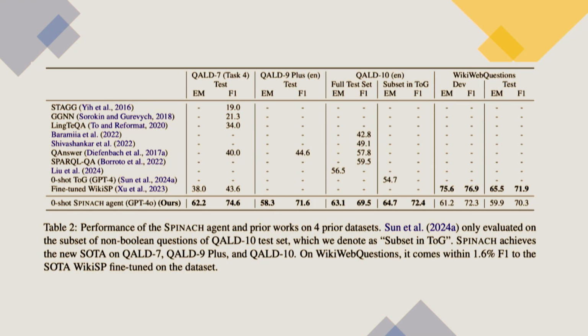So we profiled how this works on different data sets. We profiled this on previous data sets as well as the new data set we constructed. On previous data sets, it beats all the other systems we had out there on Wikidata. The only one it didn't beat was the WikiSP fine-tuned on the same data set. And again, this leads to all the annotation problems we saw earlier. The fine-tuned model is able to understand some of these useless things in the data set, in a sense.